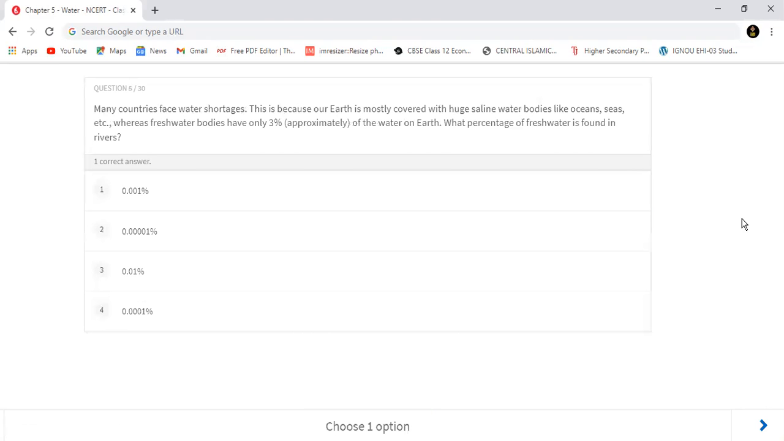Now moving to question number 6. Many countries face water shortages. This is because our Earth is mostly covered with huge saline water bodies like oceans, seas, etc. Whereas freshwater bodies have only 3% approximately of the water on Earth. So what percentage of water is found in rivers?